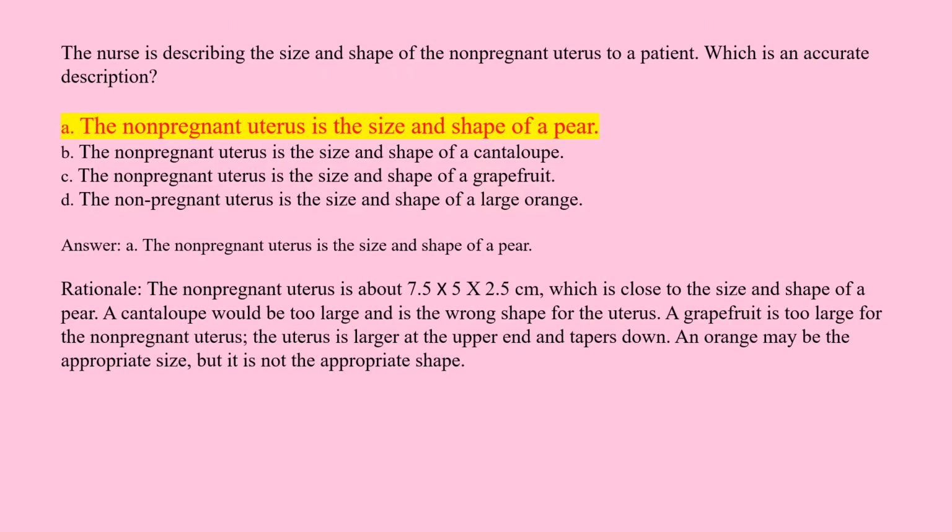Answer. A. The non-pregnant uterus is the size and shape of a pear. Rationale. The non-pregnant uterus is about 7.5 x 5 x 2.5 centimeters, which is close to the size and shape of a pear. A cantaloupe would be too large and is the wrong shape for the uterus. A grapefruit is too large for the non-pregnant uterus. The uterus is larger at the upper end and tapers down. An orange may be the appropriate size, but it is not the appropriate shape.